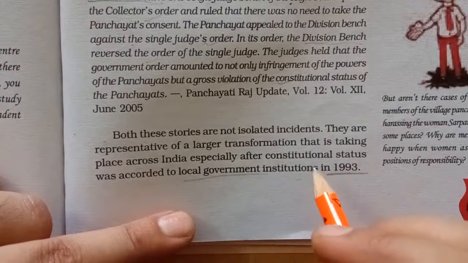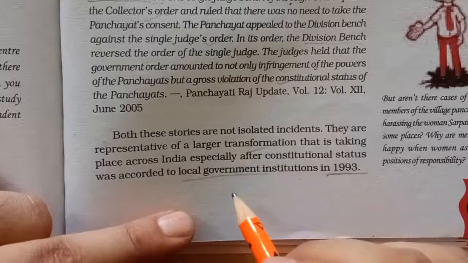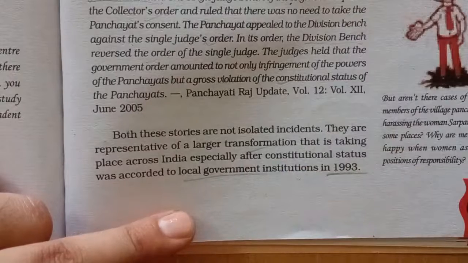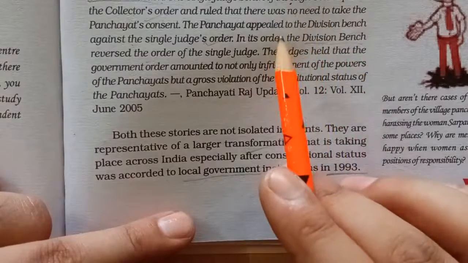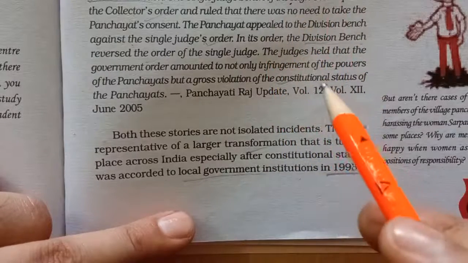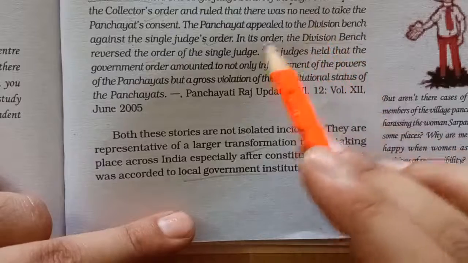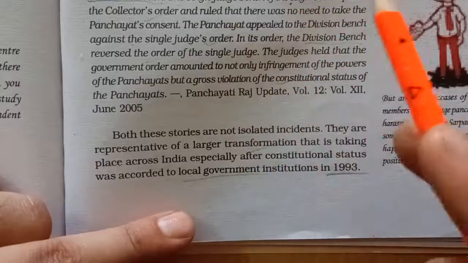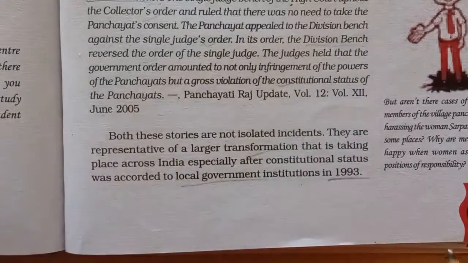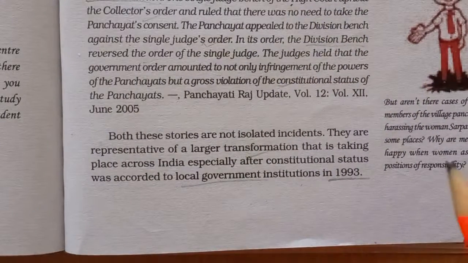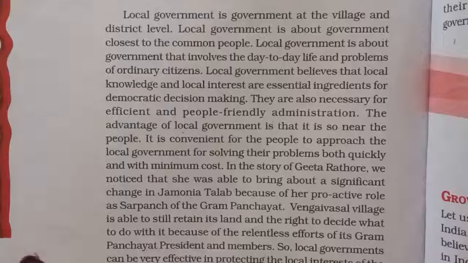So these two examples show that there has been a transformation, where we can see how aware these panchayats or the presidents were. They looked after development and made people aware. Also, they fought for the land of the gram panchayat. So here we can see why local government is important. If there had been no panchayati system in this place, this land could have been easily acquired by the Tamil Nadu government and allotted to 71 government employees. So we can see the importance of local government here.